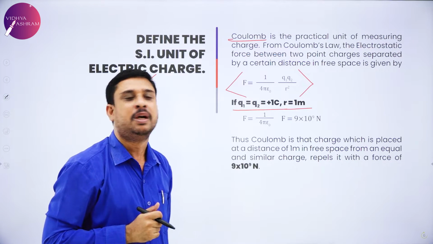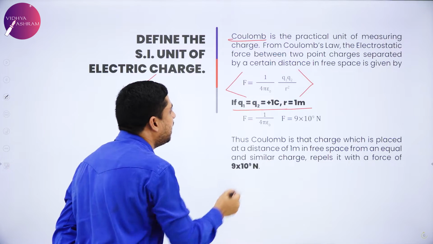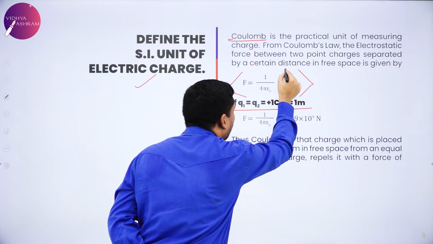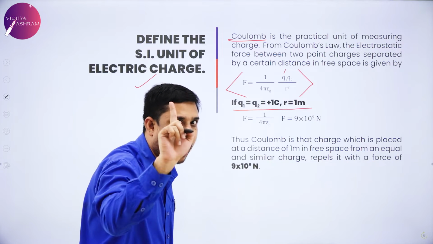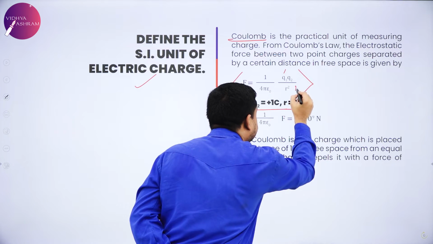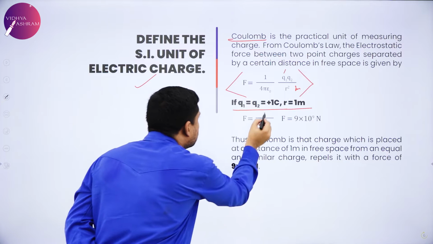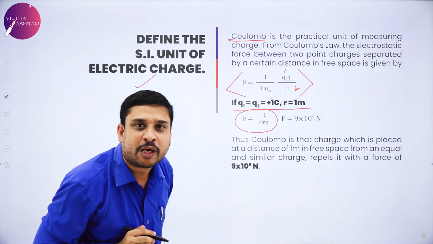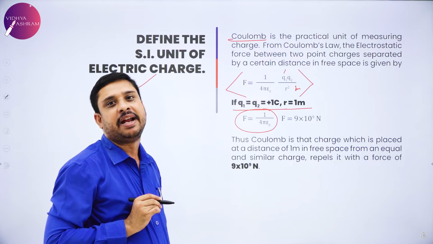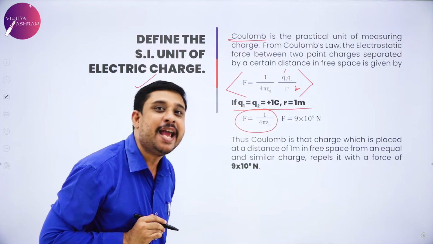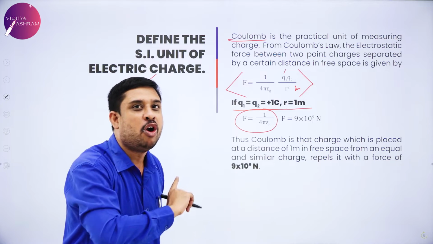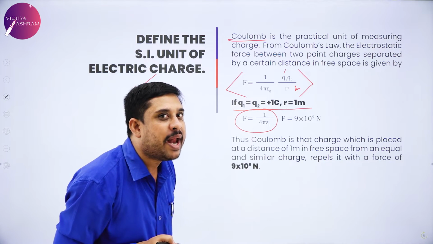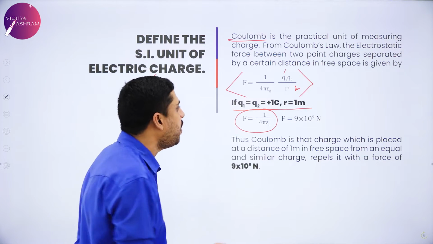So what happens to this expression? Q1, Q2, both of them 1 Coulomb. Distance 1 meter. So the expression reduces to F equals 1 divided by 4 pi epsilon naught. And I told you, what is the value of 1 by 4 pi epsilon naught?